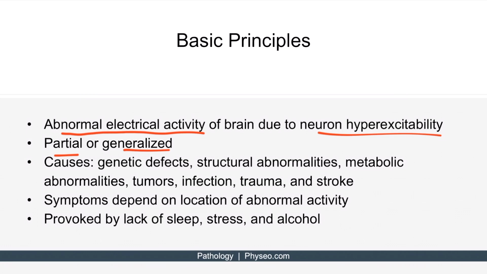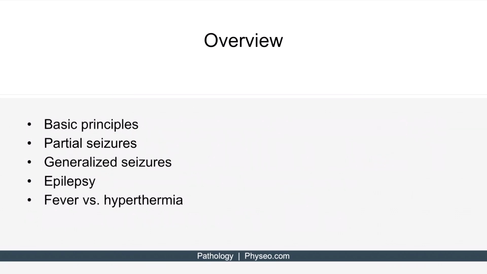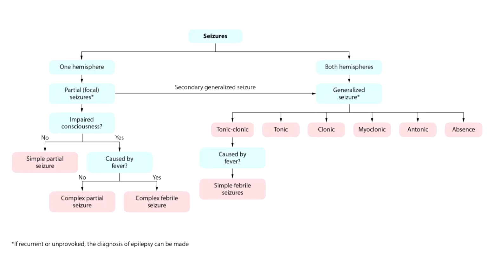Manifestations depend on the location of the abnormal activity and whether it affects one side or both sides of the brain. Seizures can be provoked by a lack of sleep, stress, and excessive alcohol consumption. All right, now let's dive into the specific types of seizures, beginning with partial seizures. Before we jump in, let's take a look at this overview diagram. Notice that seizures are broken up into several categories. First, those that involve one hemisphere, and those that involve both. If only one hemisphere is involved, it's called a partial or focal seizure.